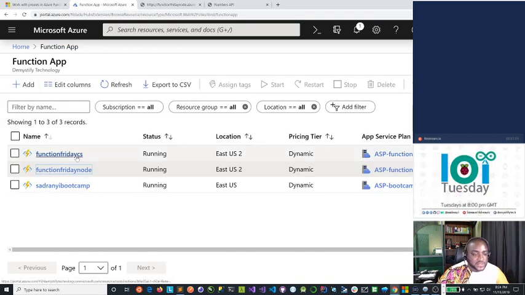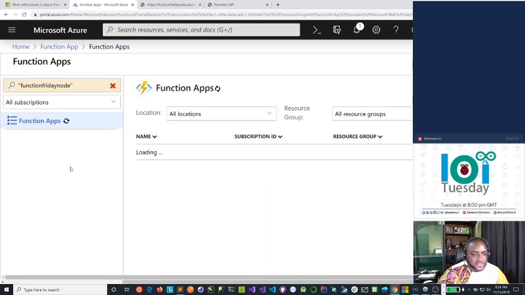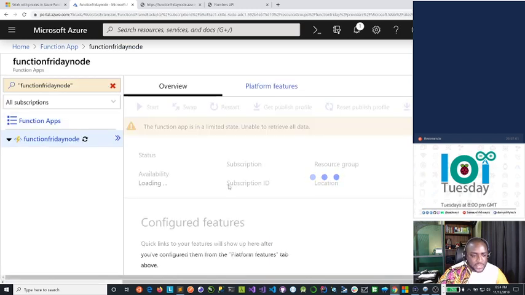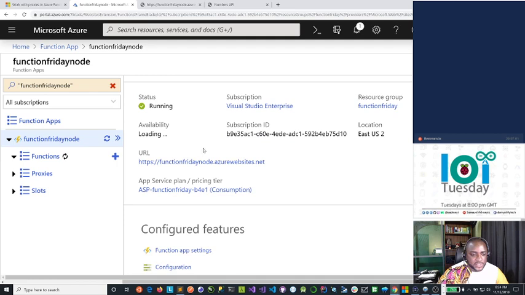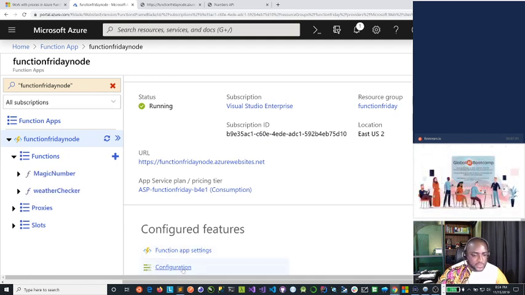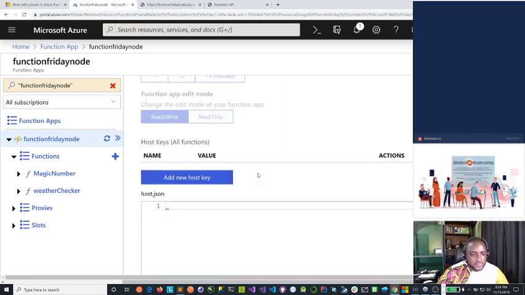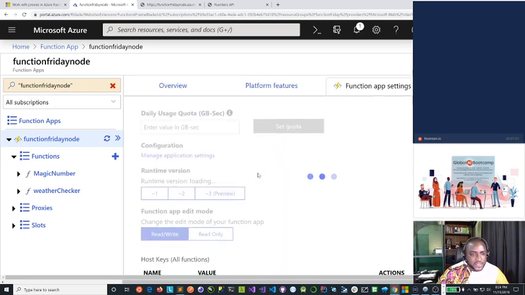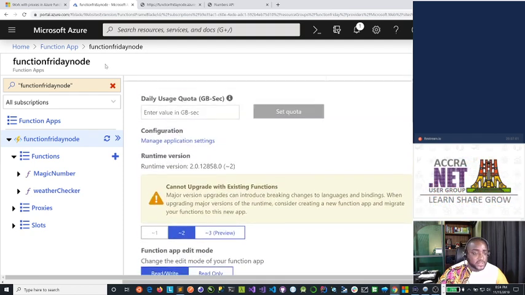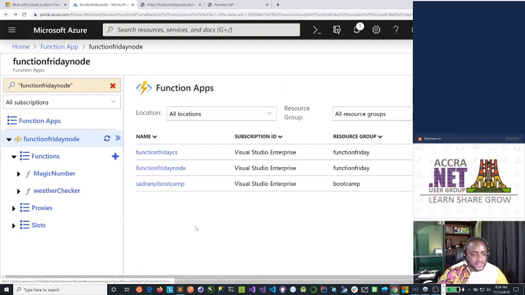Let's go to our functions app, open the functions node application. In the overview section, we go to functions app settings. No, sorry, let's go back one point. It's actually the configuration.